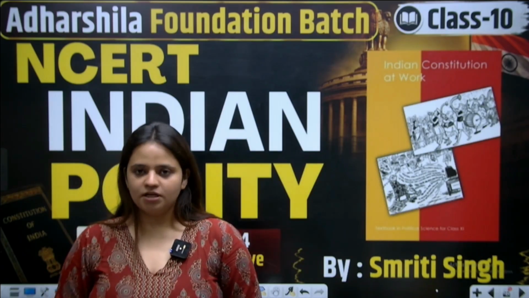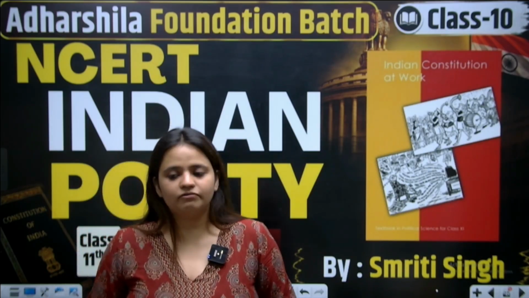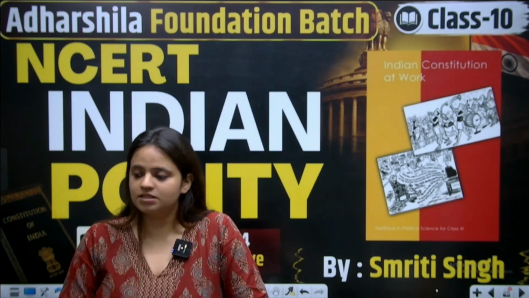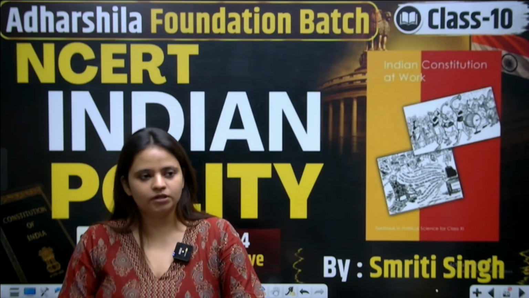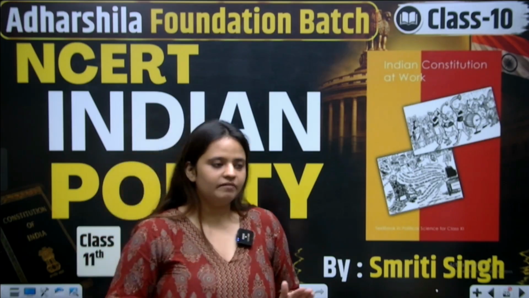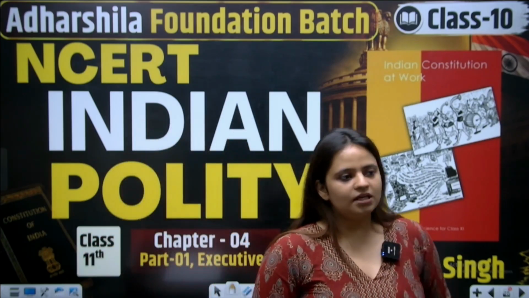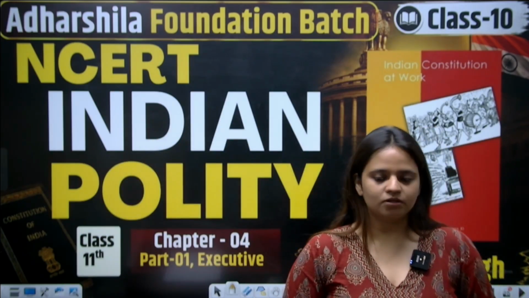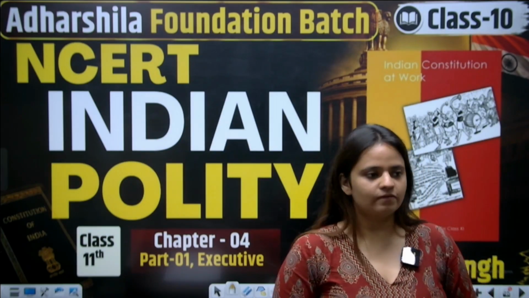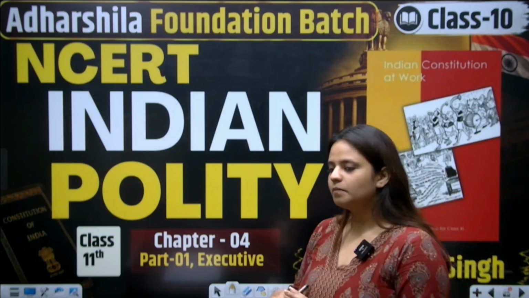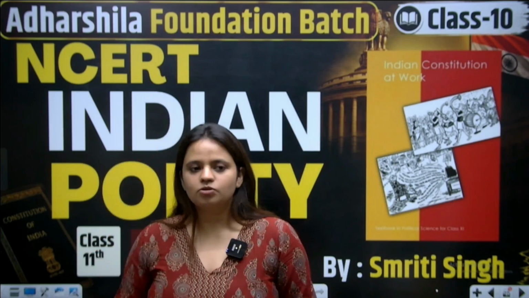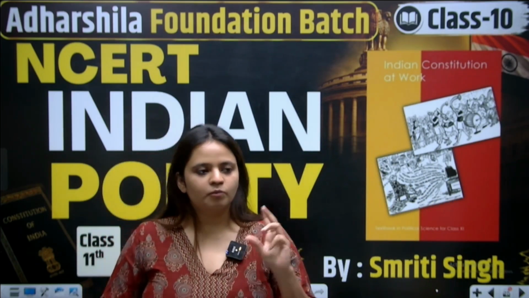Now as we proceed in the Indian Constitution, we see that part 5 deals with the Union Government of India and part 6 deals with the State Government of India. When we see part 5 and part 6 together, we see that the Union Government and the State Government comprise the 3 organs of the government, which are legislature, executive and judiciary. So we talk about the legislature, executive and judiciary in both of the parts, and what I am doing is taking the executive from both of the parts.